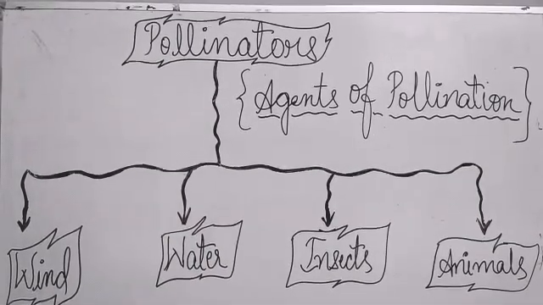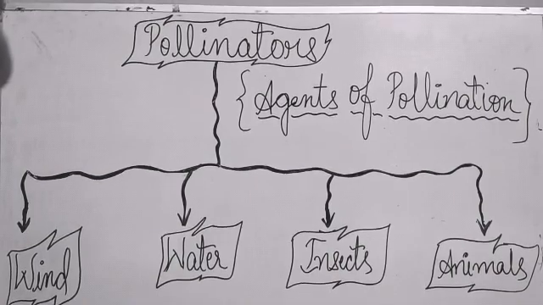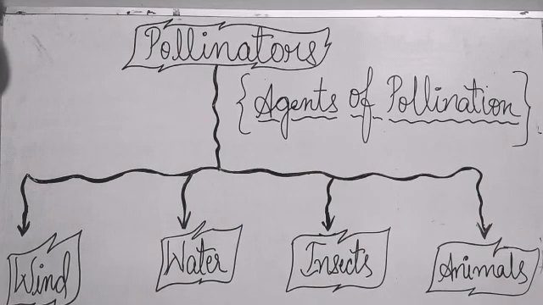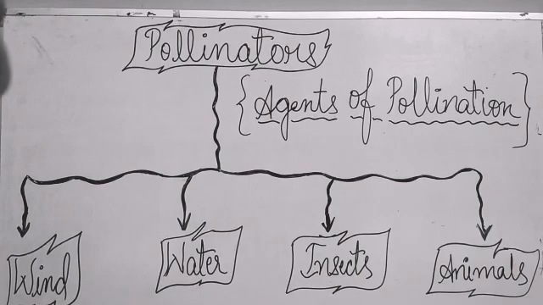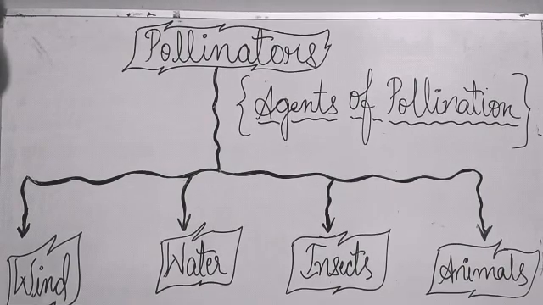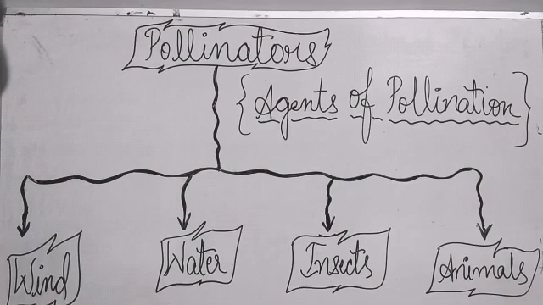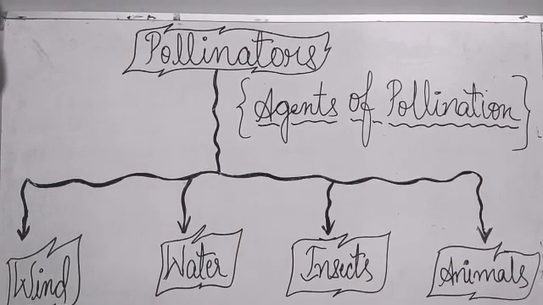We need some agents to carry pollen grains from the anther of one flower to the stigma of another flower, and these pollinating agents are called pollinators. They are of 4 types. First is wind, second, water, third, insects, fourth, animals. These are the 4 types of pollinating agents that take part in the process of pollination because they carry the pollen grains from the anther of one flower to the stigma of another flower.